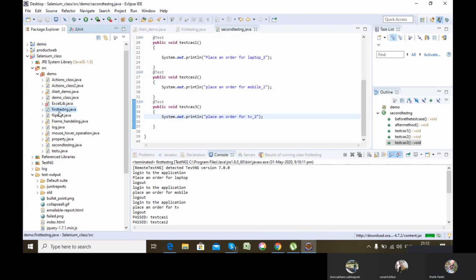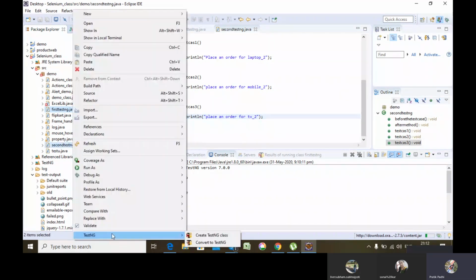So I just want to combine the first TestNG file and second TestNG file, and just right click on it, then go to TestNG option, then go to convert to TestNG.